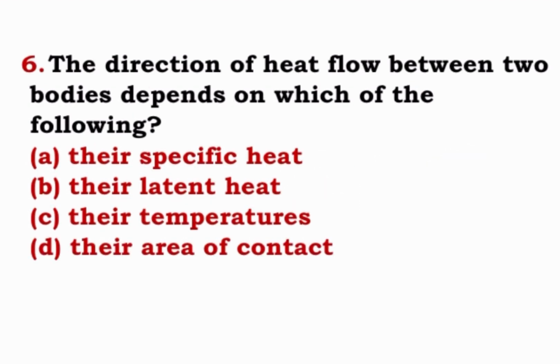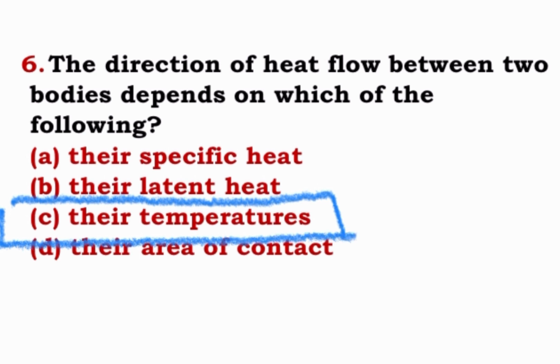Question 6. The direction of heat flow between two bodies depends on which of the following? Their specific heat, their latent heat, their temperatures, their area of contact. Among these options, their temperature. That means the heat flow between two bodies depends on the temperature difference between the two bodies. So option C will be correct.